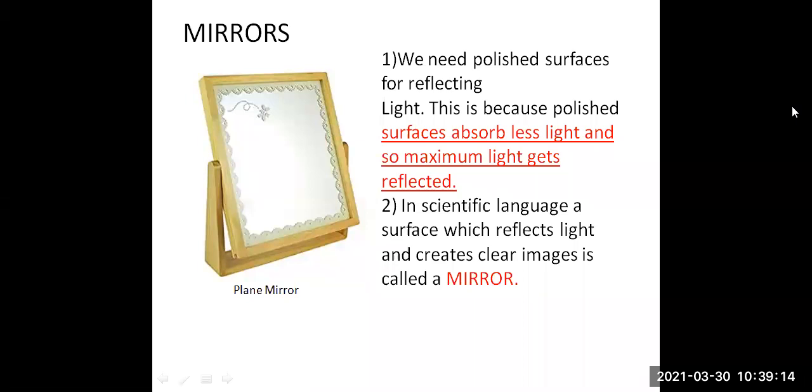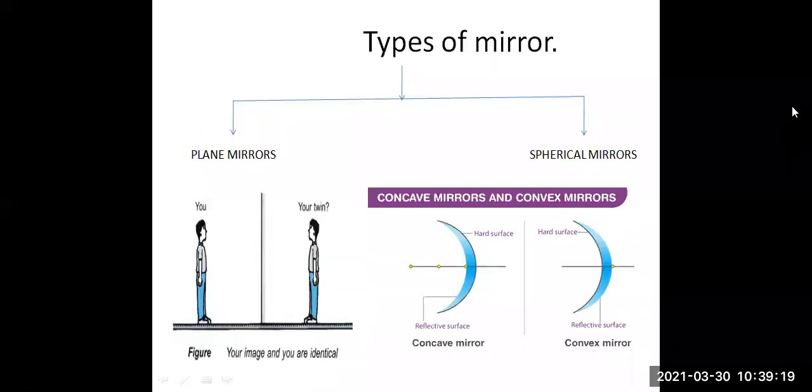This is the mirror which we use in our homes every day. Then we have to see these types of mirrors: plane mirrors and spherical mirrors. You can see below the plane mirror, a beautiful diagram is given which gives precise knowledge of what a plane mirror is. This is the mirror which reflects the image as it is.